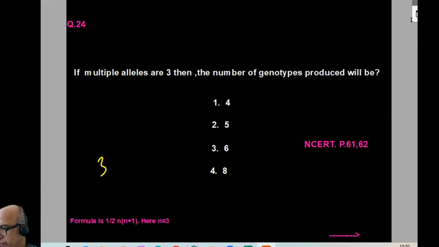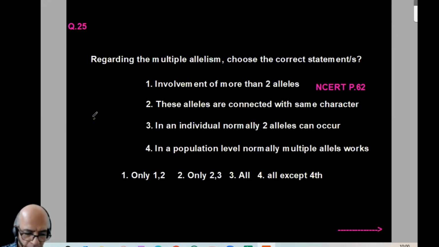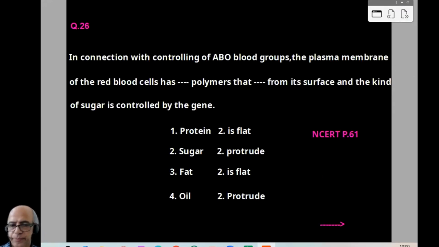25. Regarding multiple allelism, choose the correct statement. Involvement of more than 2 alleles, right. These alleles are connected with the same character, right. In an individual, normally 2 alleles can occur, correct. At the population level, normally multiple alleles work. Multiple alleles work at the population level only. So all these statements are correct. Option is 3.